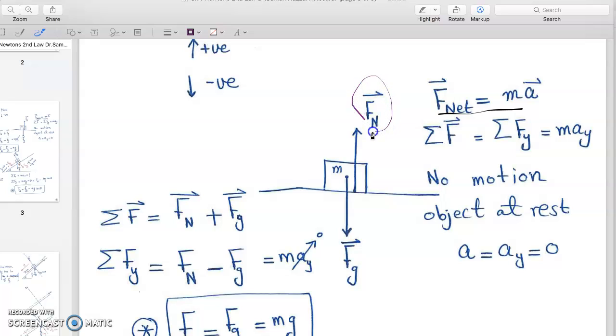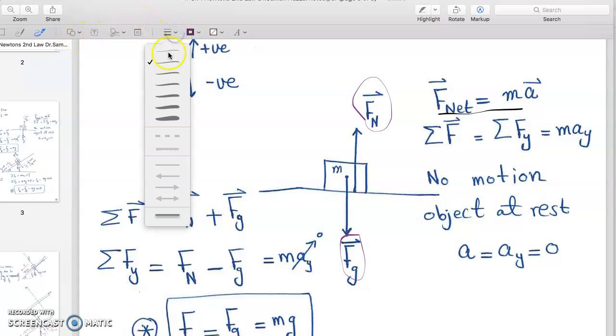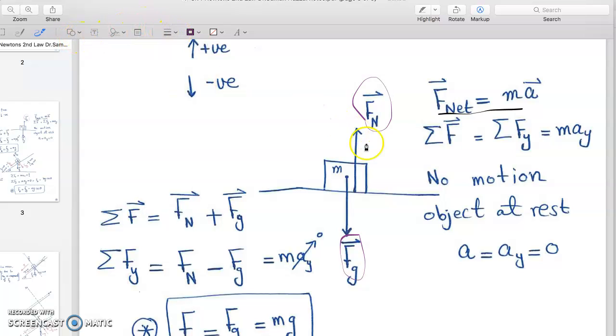One of them is the normal force, and the other one is the force of gravity. Both of them are along the y-axis.